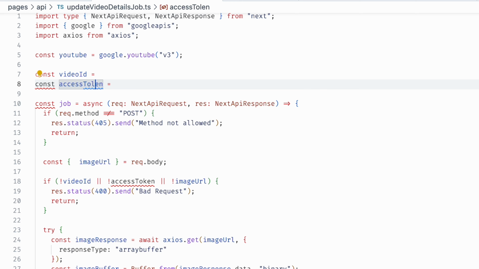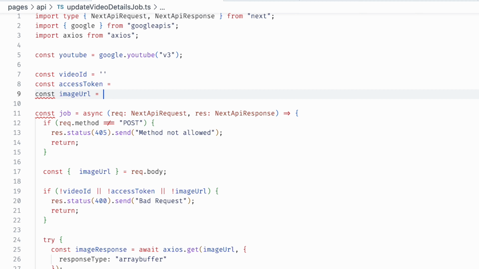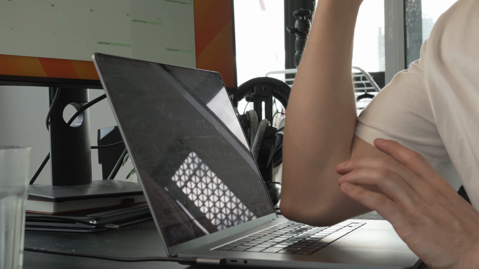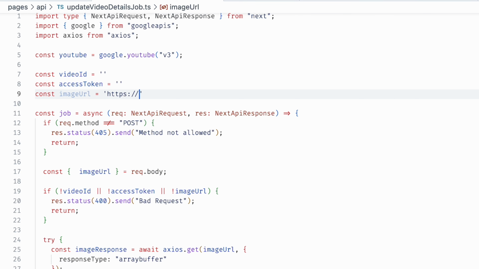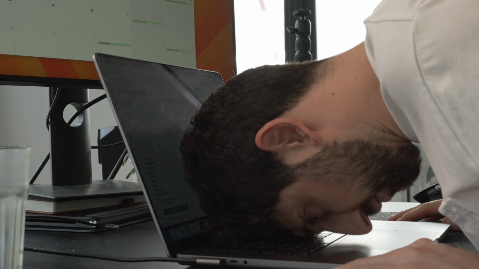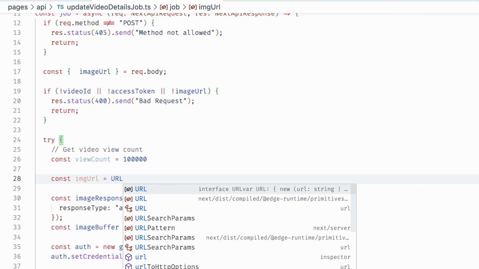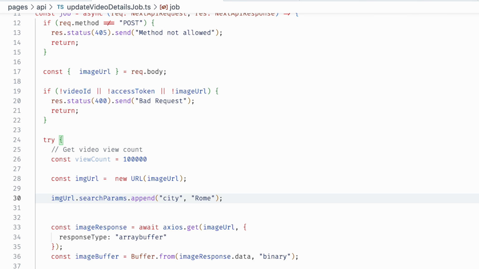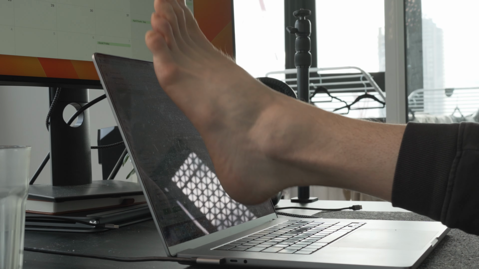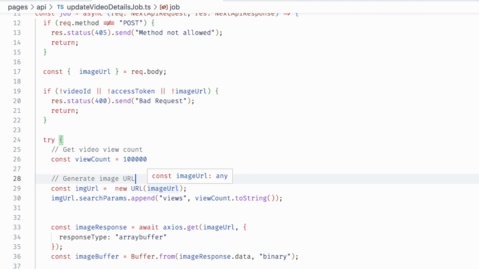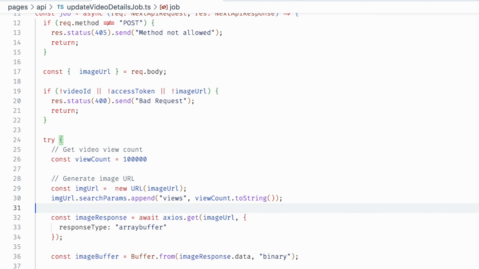So the system is split in two serverless functions. One that gets the view count of the video and uses it to update the title and thumbnail, and another one which will be generating the thumbnail of the video. For this first function, I'm using the code that ChatGPT generated for me. We sign in to Google API, we get the view count of the video, then we call the right API endpoint to generate and download the new thumbnail.